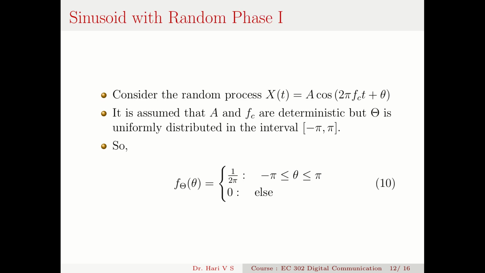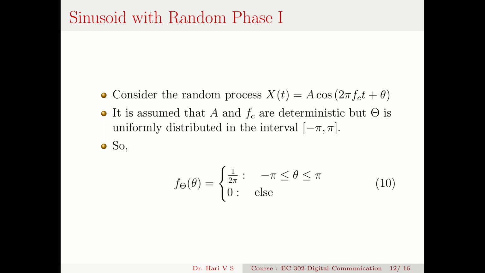Let us consider a sinusoid with a random phase. Consider this random process x(t) that is equal to A cos(2π f_c t + θ). Here A and f_c are constant. They are not random, they are deterministic, but the θ is random.